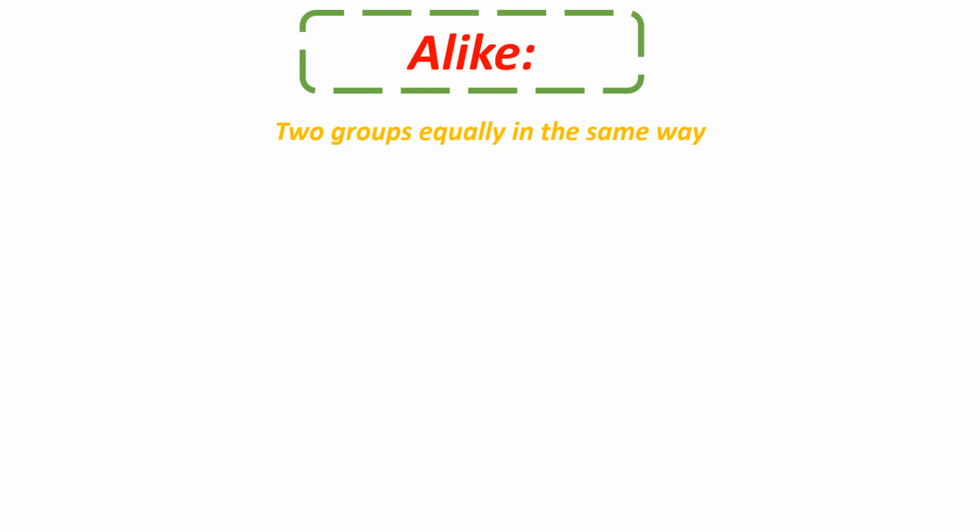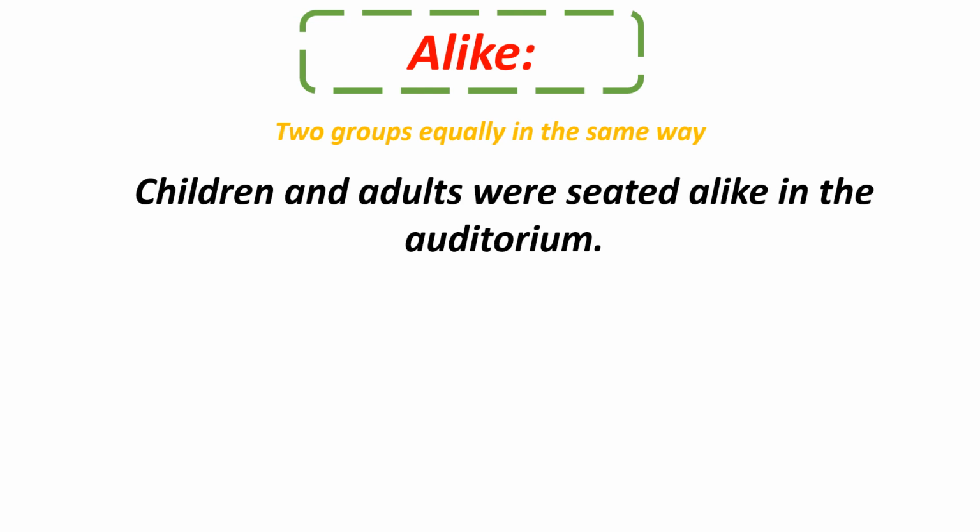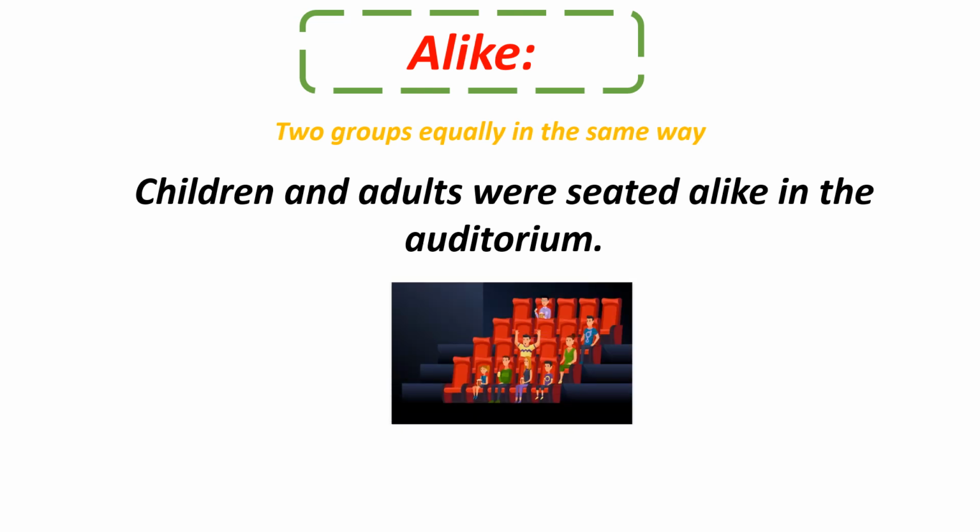Good. So now we'll talk about another point in alike: two groups equally, in the same way. Here, children and adults were seated alike in the auditorium. Wait, what is an auditorium? Here it is. It's a cinema or a movie theater.